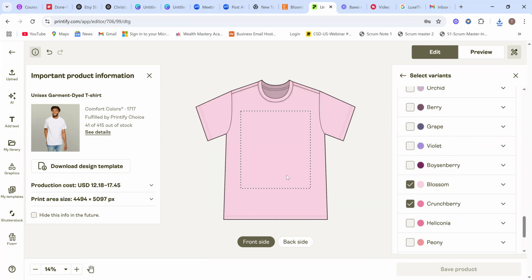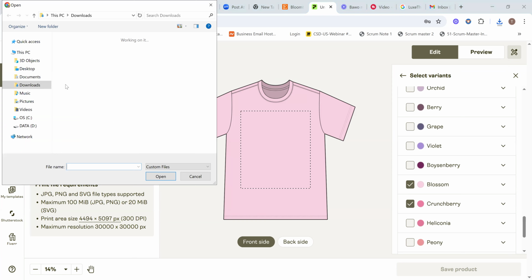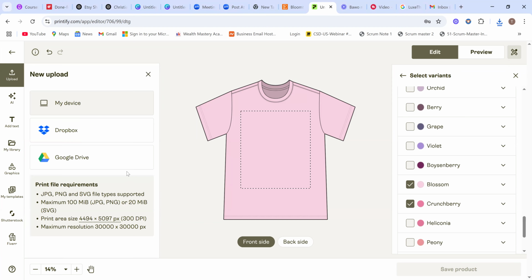Okay, this is perfect, right? Then all you need to do right now is upload your design that we saved from your device. You upload this. This is our design.